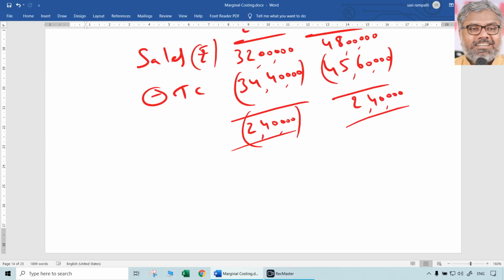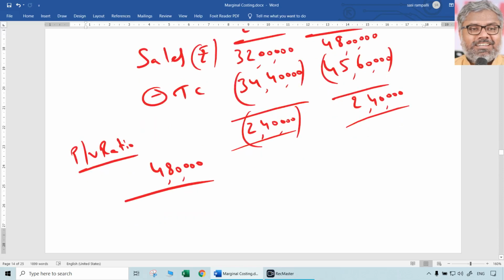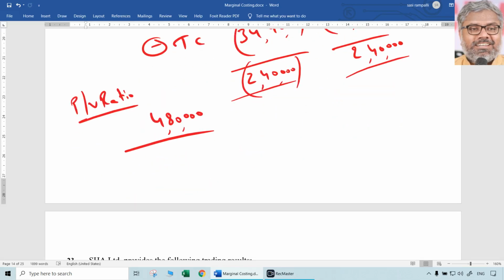So what is the change in profit here? Minus 2 lakh 40,000 plus 2 lakh 40,000, how much has it changed? Change in profit is 4 lakh 80,000. So we know the formula for PV ratio: change in profit divided by change in sales. Change in profit is 4 lakh 80,000, divided by change in sales. 32 to 48 means how much sales have changed? 16 lakhs. Into 100, which means 4 lakh 80,000 divided by 16 lakhs into 100 means 30% is the PV ratio.